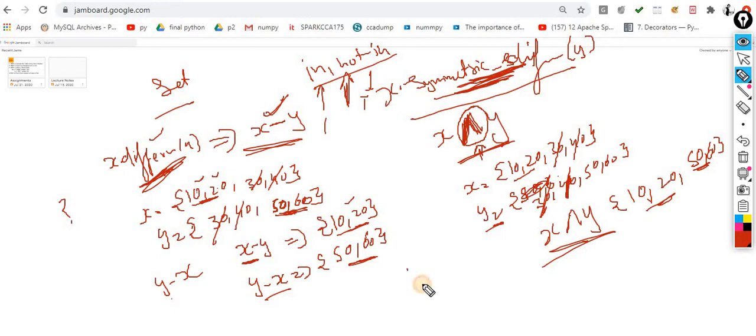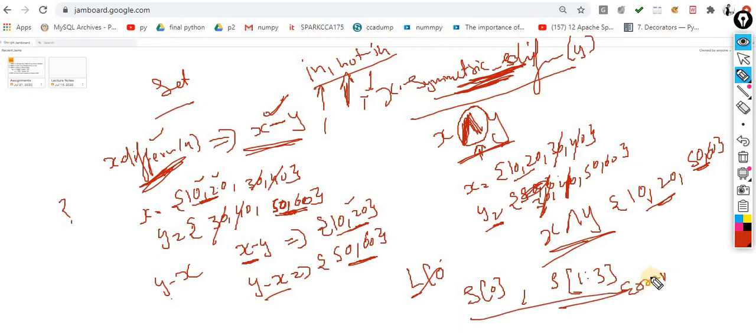So here the concept of slicing is not applicable. Okay, keep this point in mind. You are not supposed to perform it. You will get the error message, that is the type error, I suppose. If you try to do this, then you will get the error message because slicing is not applicable over here. So keep this funda in mind.